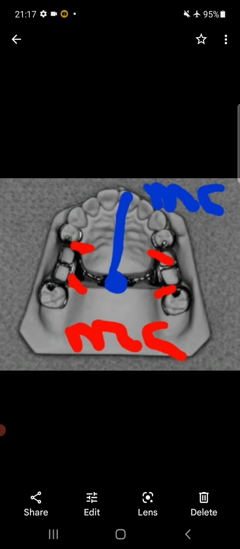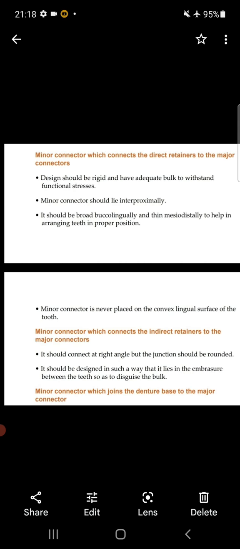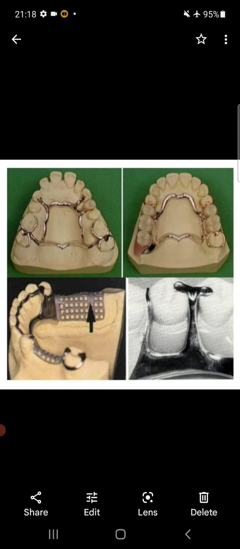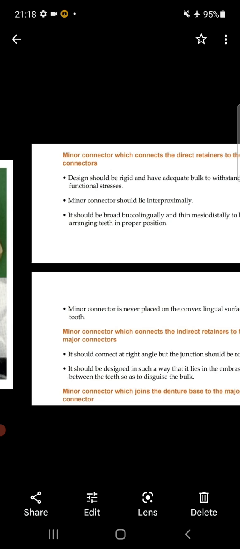Third is the minor connector which joins the denture base to the major connector. Look at the minor connector which joins the denture base, here in the dark arrow, and there is an acrylic denture base above, which is connected by a minor connector with a major connector. Last is the minor connector which acts as an approach arm in bar clasp design.